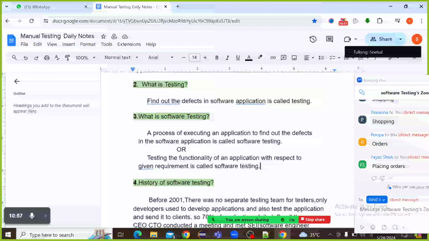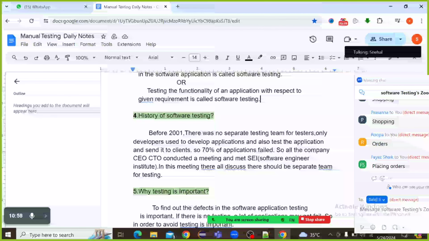Next, history of software testing. How the history is formed, means how software testing was formed. Before 2001 there was no separate testing team for testers.